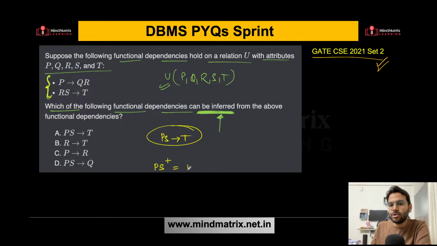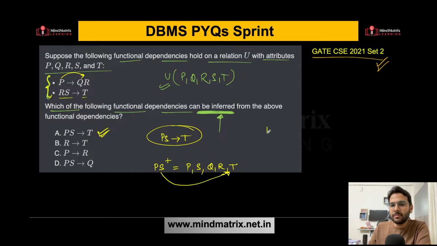So if you find the closure of PS, P is there, S is there. Using P you can get Q and R also, right? And using RS you can get T also. So can I say PS determines T? I can say this can be inferred. PS determines T can be inferred for sure.